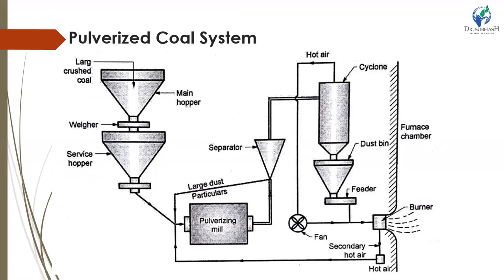The efficiency of a pulverized coal firing system depends on the size of the powdered coal. The fineness of coal should be such that 70% of it passes through 200 mesh and 90% passes through 50 mesh, in order to promote ignition and obtain high combustion efficiency.